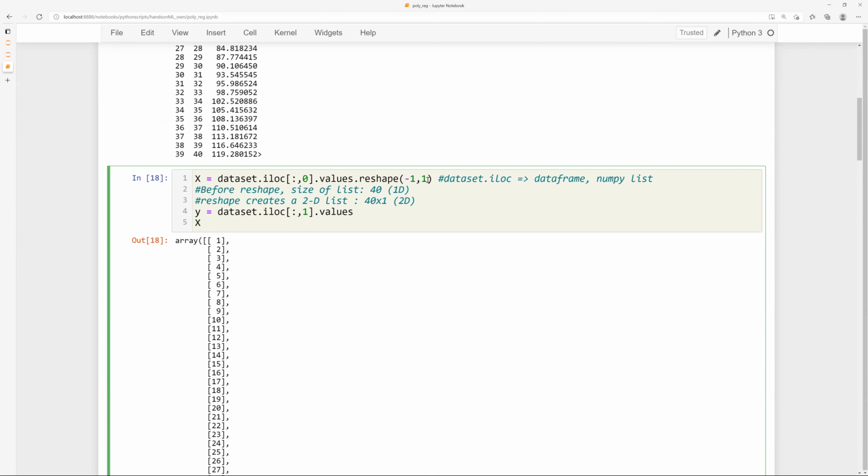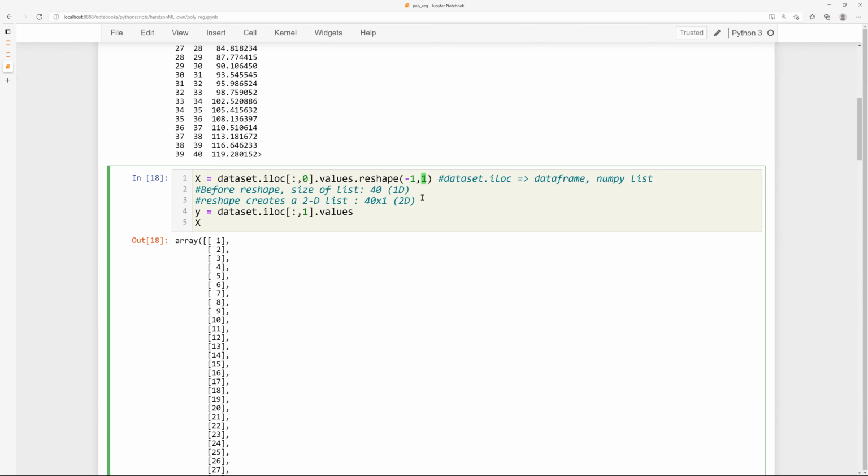If you look at the second value, which is the number of columns, I have specified the number of columns to be equal to 1. And -1 means I have flexibility: if I have specified the number of columns is 1, then -1 lets me have however many rows are required to fit this much data.